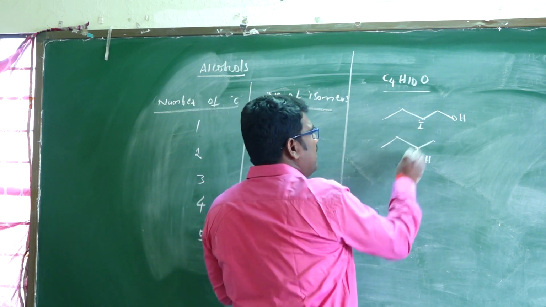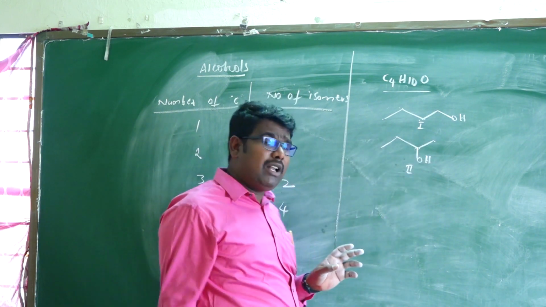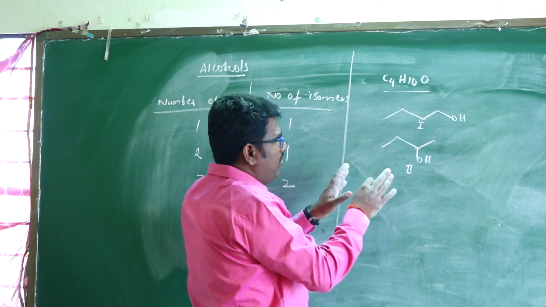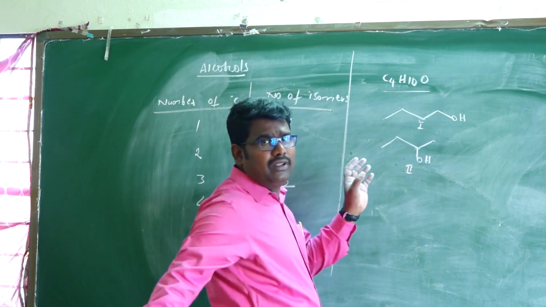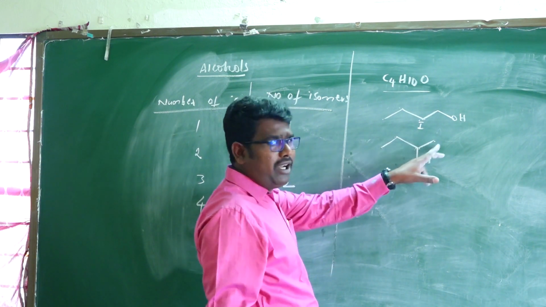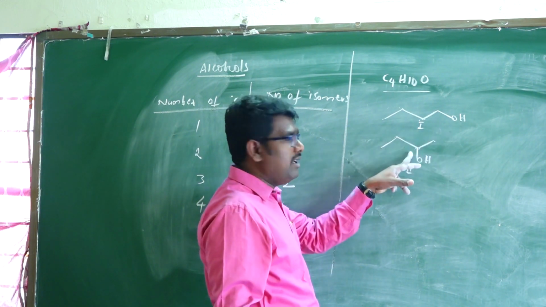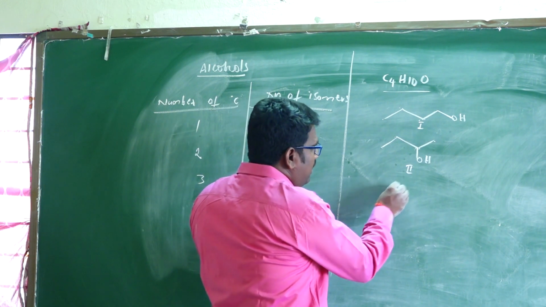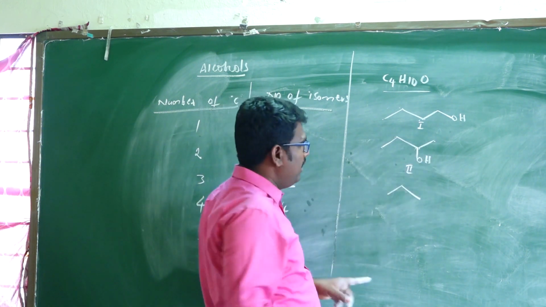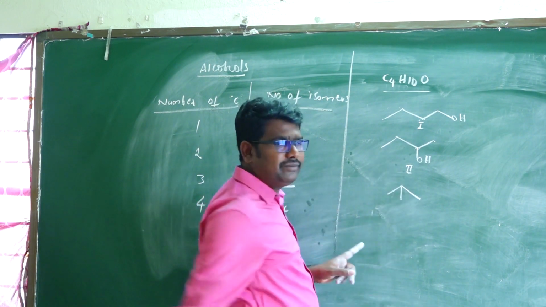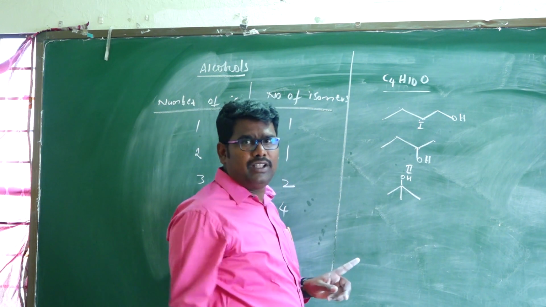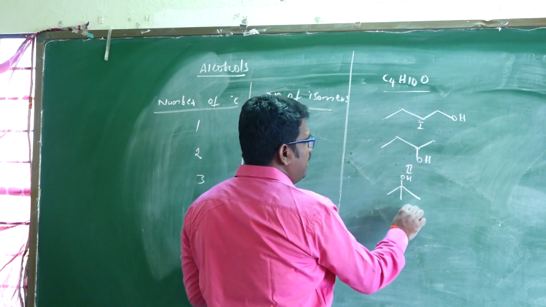So this is 1, this is 2. And one more simple trick: first write down 4 bond length lines and attach the OH, and next 4 bond length lines, disconnect the OH and attach it to a different carbon, and next break one bond length carbon and attach it here. Okay, and next OH. Is this also one of the isomers or not? Third isomer.